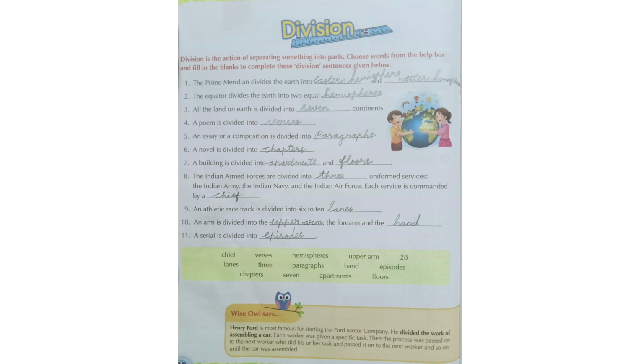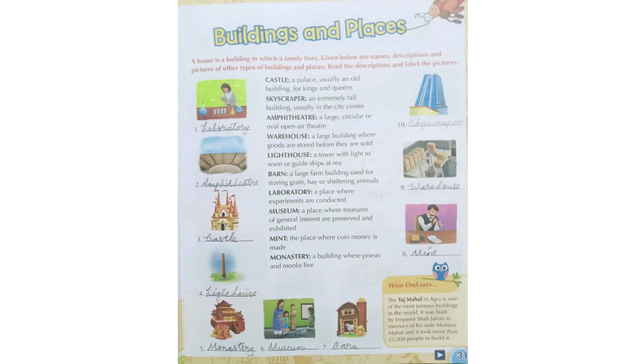Take page number 31. Buildings and places. What is a building? A house, isn't it? A house is a building in which a family lives. Now we understand what a building is. A house is a building in which we live with a family.